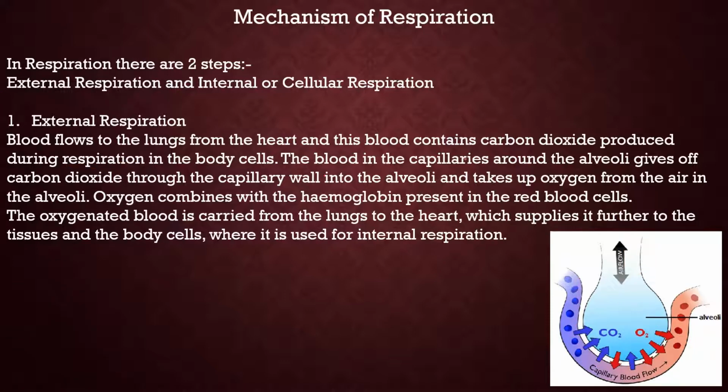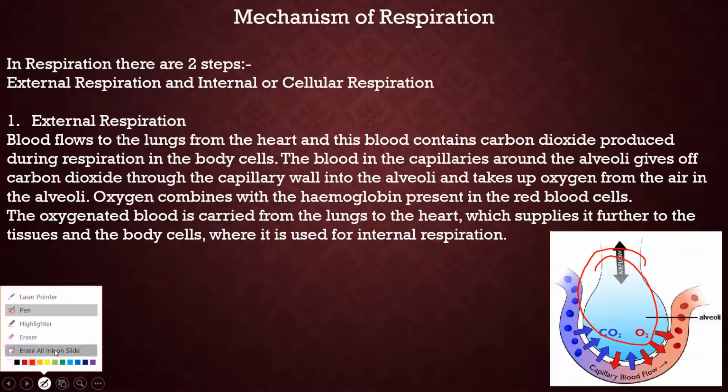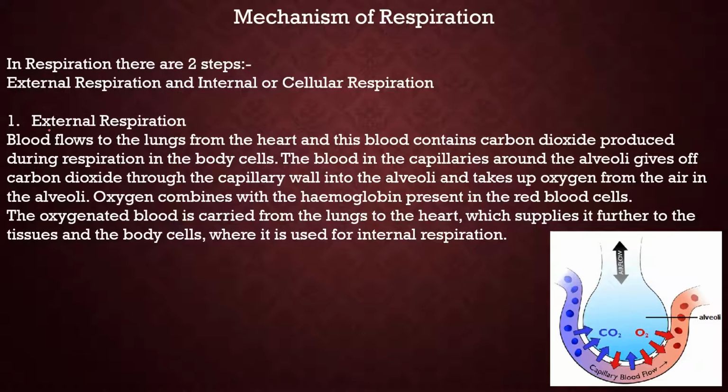So the blood in the capillaries around the alveoli. So this over here is alveoli. The blood gives off carbon dioxide through the capillary wall into the alveoli and takes up oxygen from the air in the alveoli. Oxygen combines with hemoglobin and forms oxyhemoglobin present in the red blood cells. So these are the red blood cells over here.